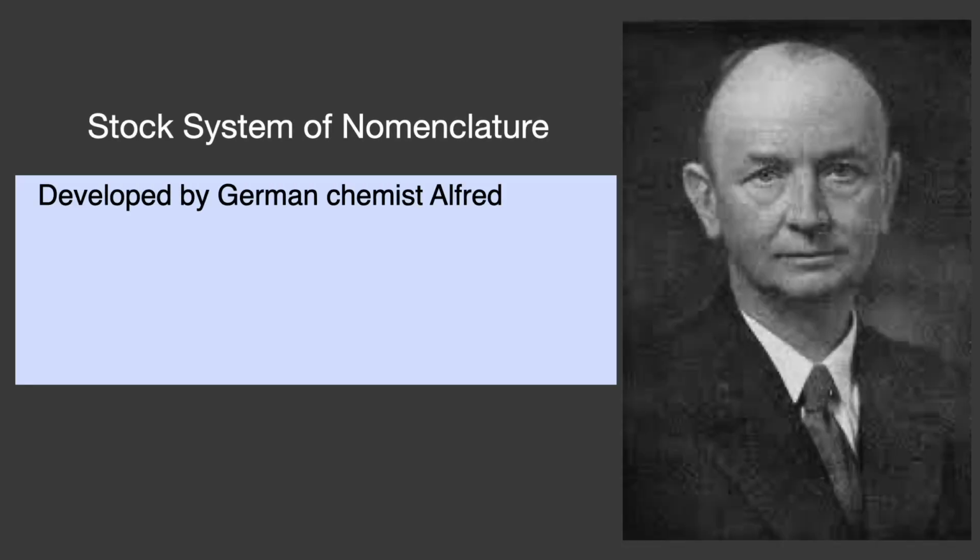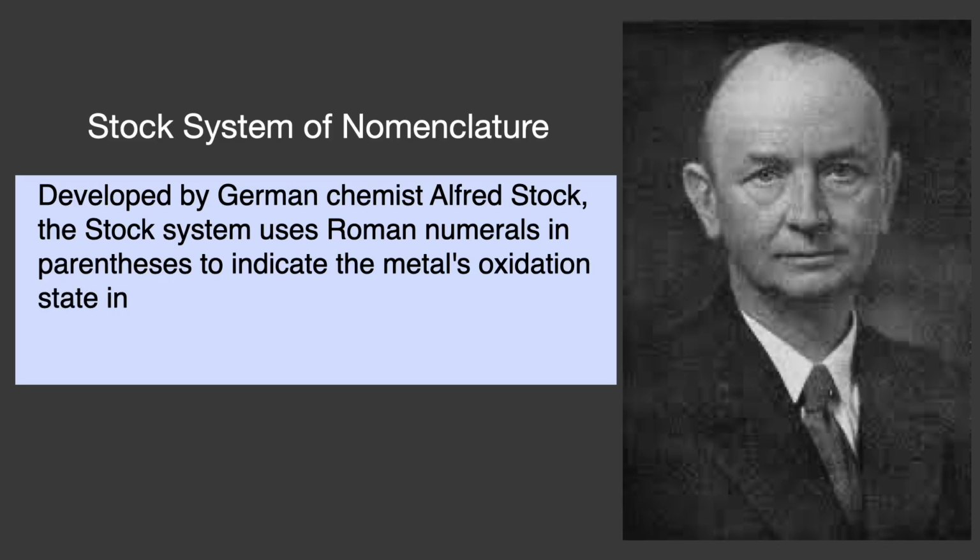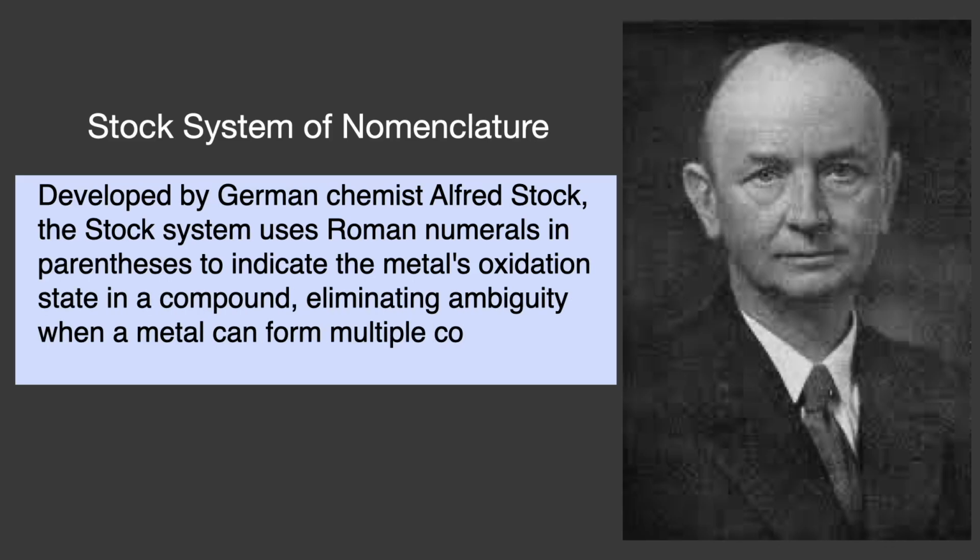Stock system of nomenclature. Developed by German chemist Alfred Stock, the Stock system uses Roman numerals in parentheses to indicate the metal's oxidation state in a compound, eliminating ambiguity when a metal can form multiple compounds with different oxidation states.